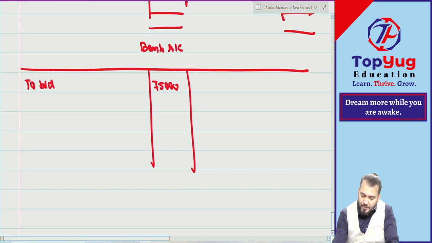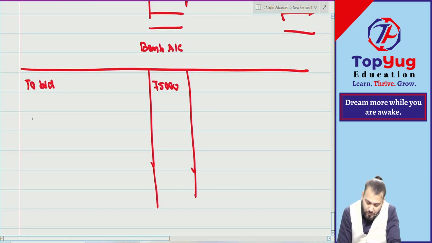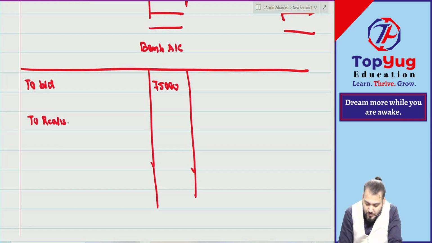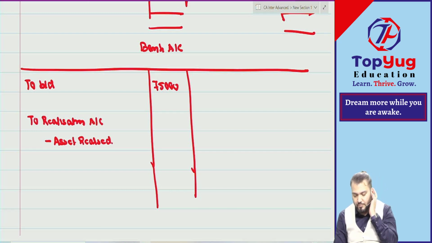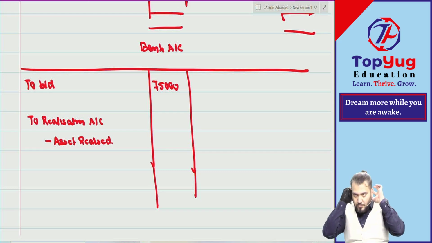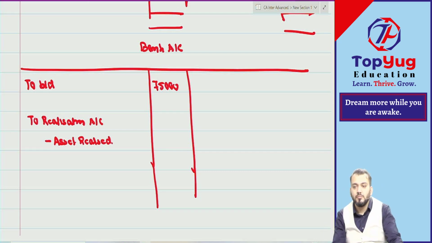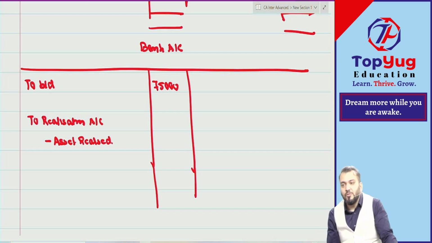Then can we come to bank account? Without to realization account, you can also write in this way. Asset realized, and you can give me the total. So to realization account, what is the total? 24,000 is the profit.